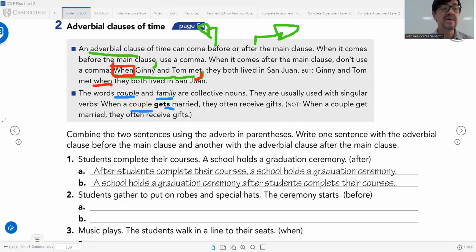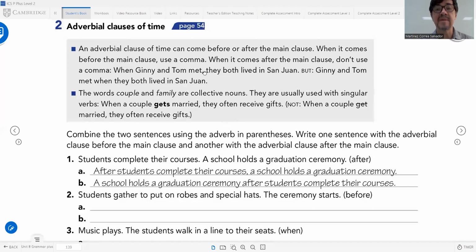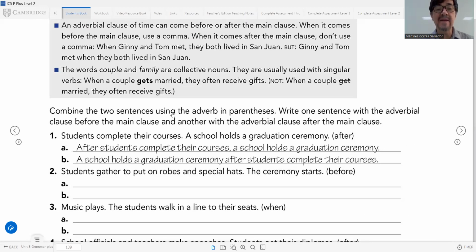So let's continue the activity. What you have to do in this activity, just check the example. Combine the two sentences using the adverb in parentheses. Write one sentence with the adverbial clause before the main clause, another with the adverbial clause after the main clause. The first is before, then after, using the adverb given. In this case, you have to use the adverb after.